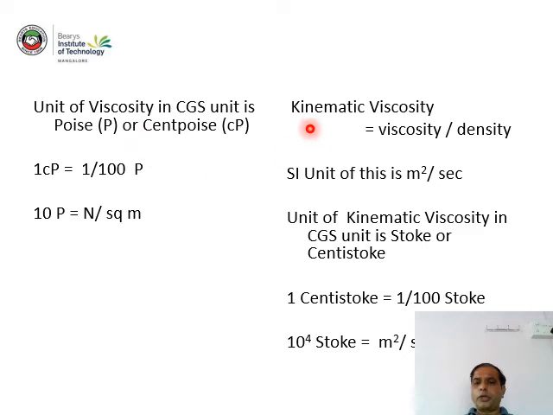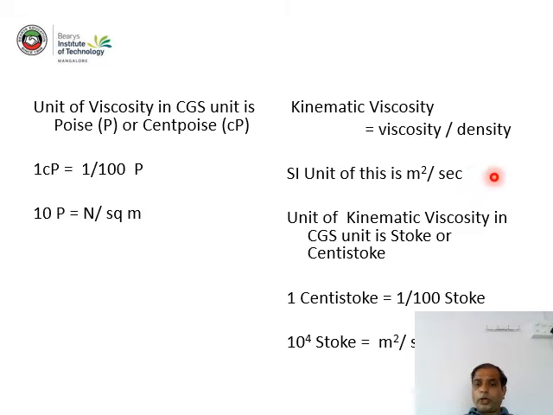Next, I wanted to discuss the kinematic viscosity. There are two types of viscosity. One is just viscosity, which is also called dynamic viscosity and coefficient of viscosity. The next one is the kinematic viscosity. Kinematic viscosity is the ratio of viscosity to the density of fluid.